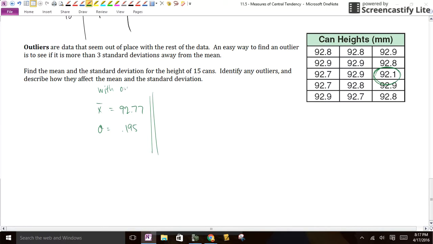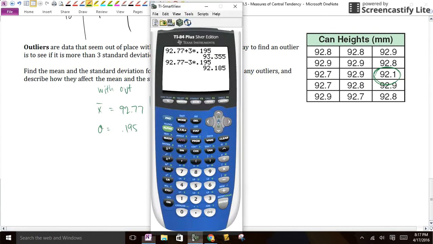And now I'm going to go back to my calculator and I'm going to say stat. I'm going to go to edit and find that 92.1, wherever that thing is, and I'm going to take it out. There it is. I'm going to hit delete. Boom. Now I'm just going to go over to stat, calculate one variable statistics, and hit enter. And look what we get now.